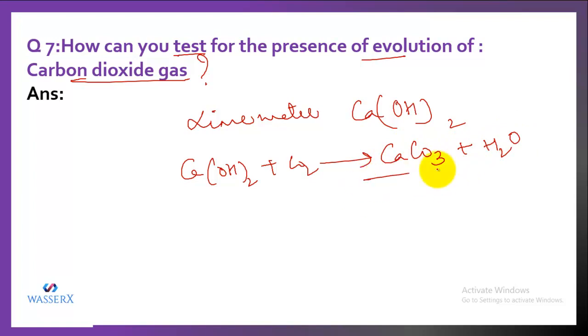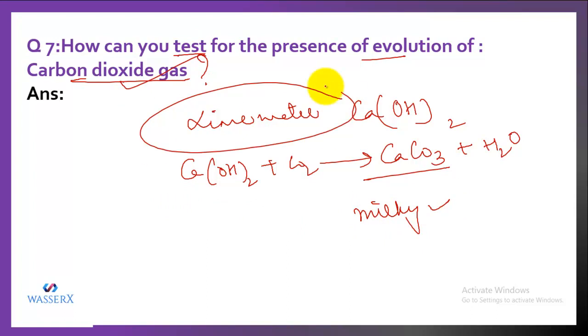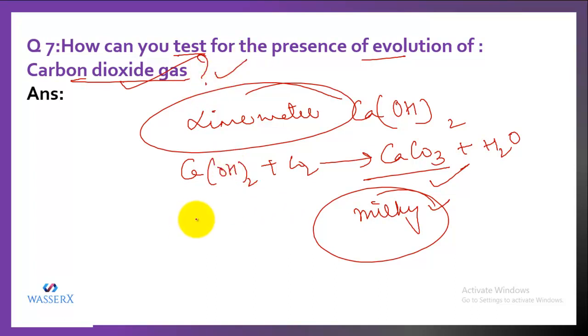So if the lime water turns milky due to formation of calcium carbonate, that means the gas present is identified as carbon dioxide gas.